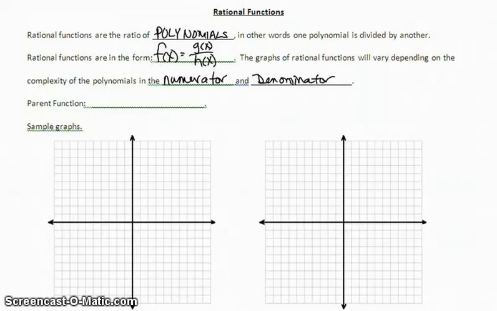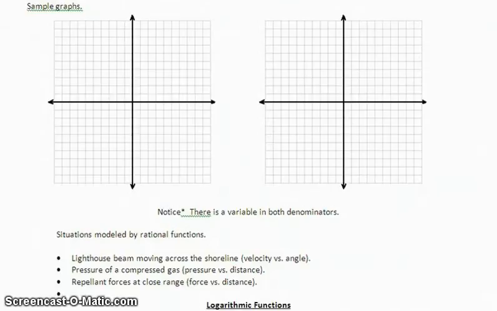Parent function, simplest form, is f of x equals 1 over x, 1 divided by x. We have to have a variable in that denominator in order for it to classify and be categorized as a rational function. I'm going to do two sample graphs just because there is a lot of variation in the graphs of rational functions.